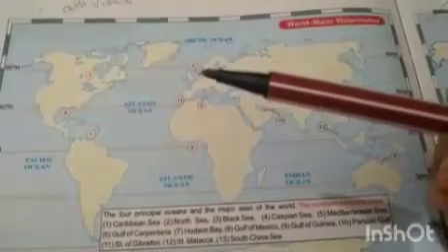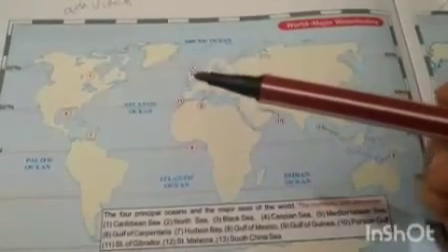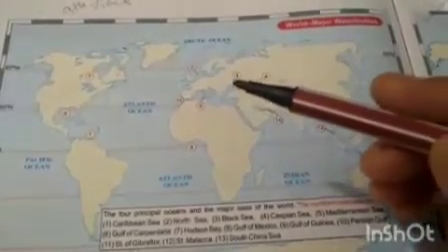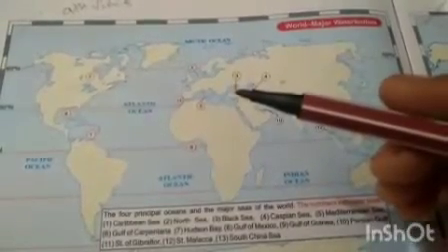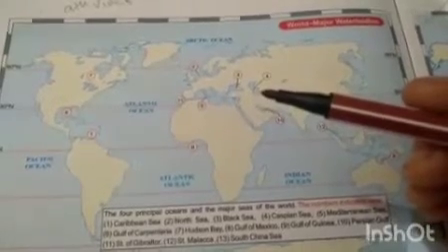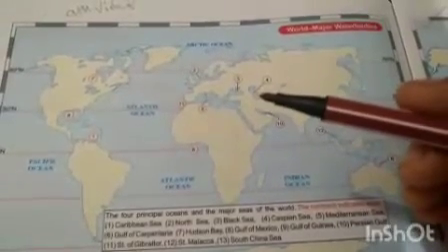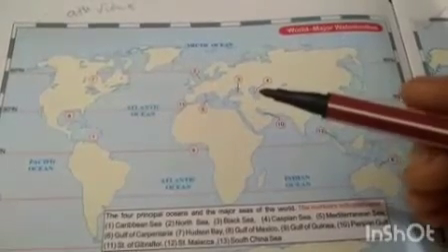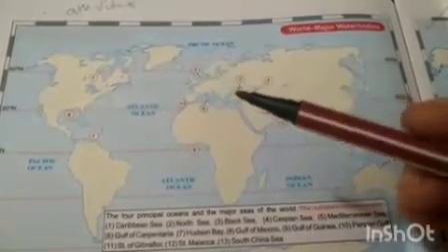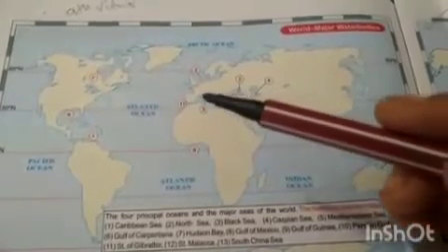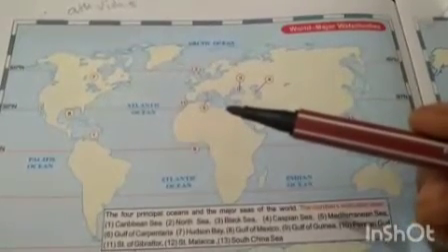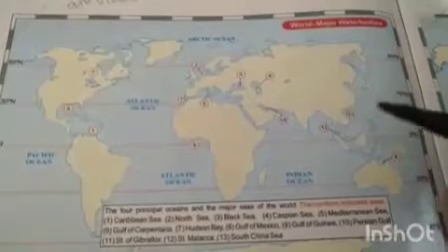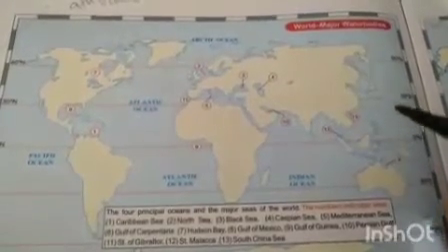Now come to this second one. This is North Sea. Clear? Now this third small water body is Black Sea. Clear? Fourth one, Caspian Sea. Clear? Okay, come to this fifth one, Mediterranean Sea. This Mediterranean Sea. Clear? Is that clear? Okay, now next is, just see 12th one.